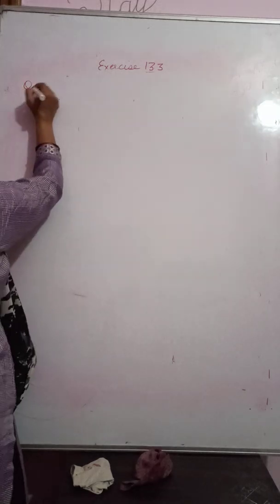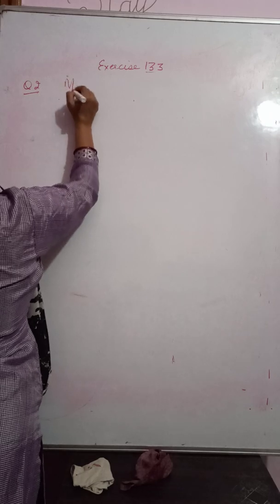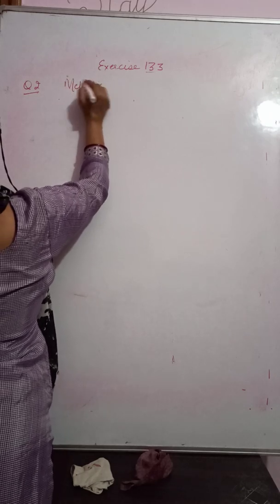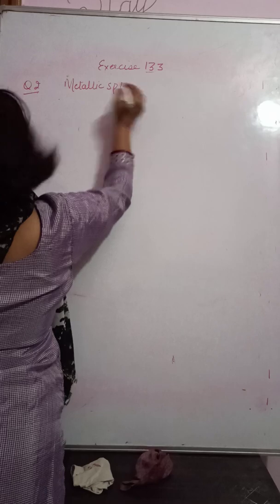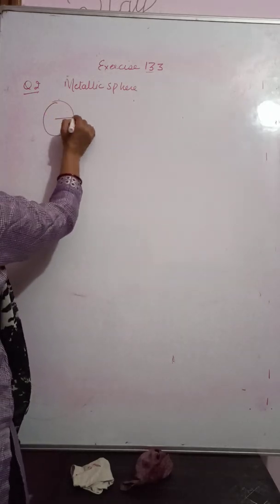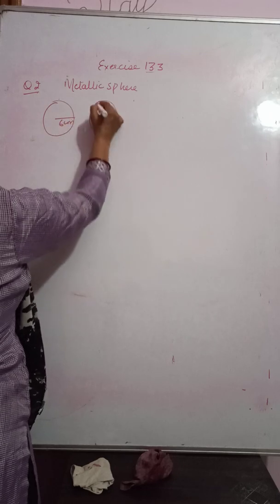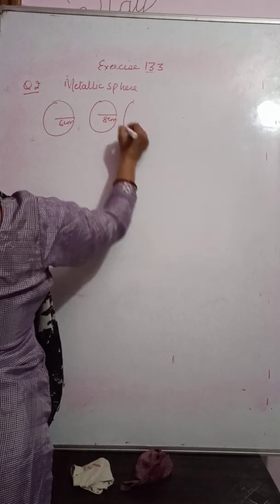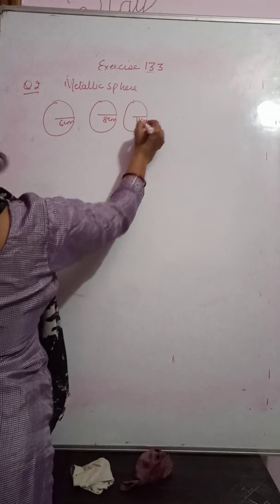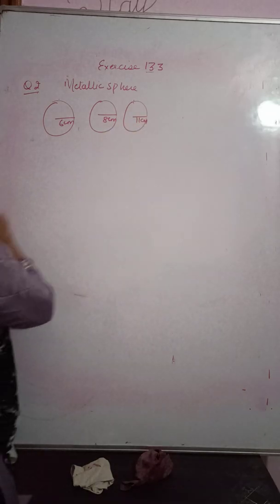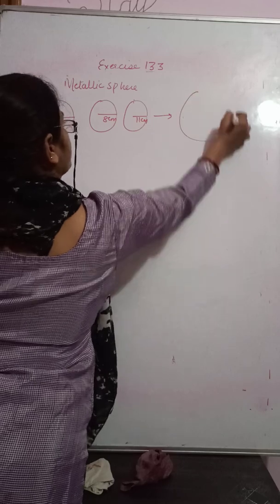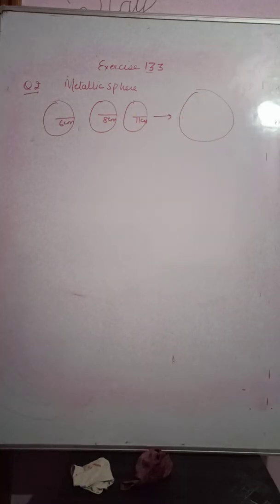we have metallic spheres again. Question number 2. Metallic spheres of radii 6 centimeter, 8 centimeter and 11 centimeter are respectively melted to form a bigger sphere, right?